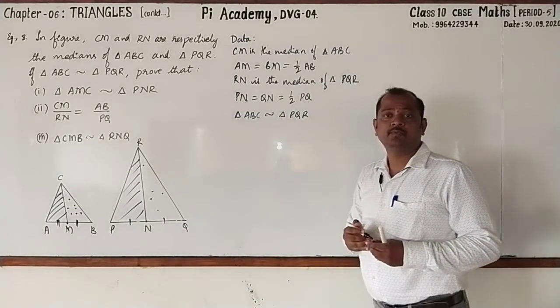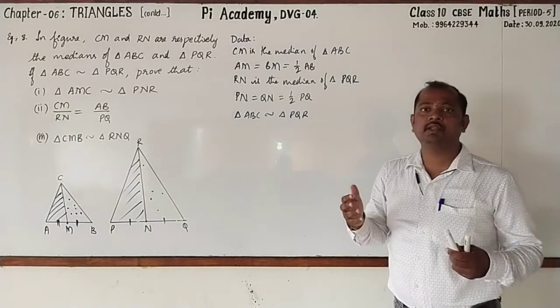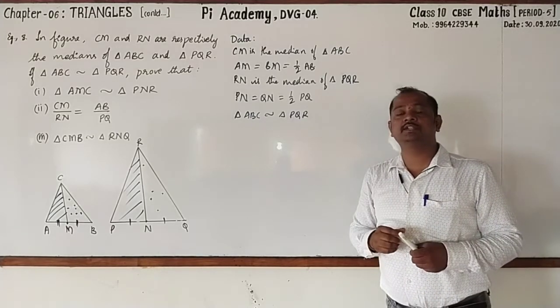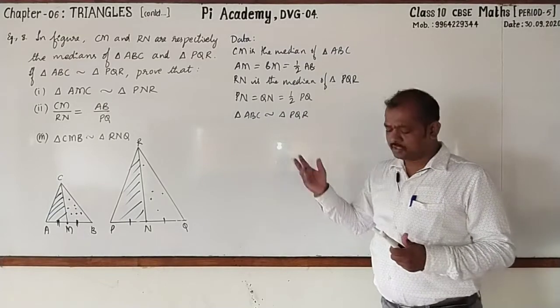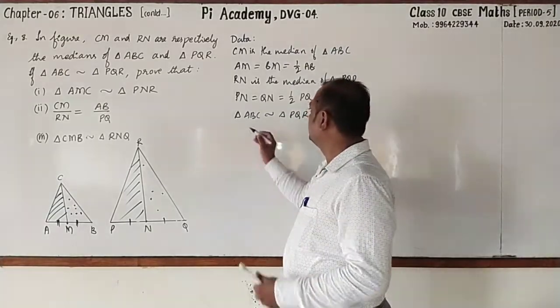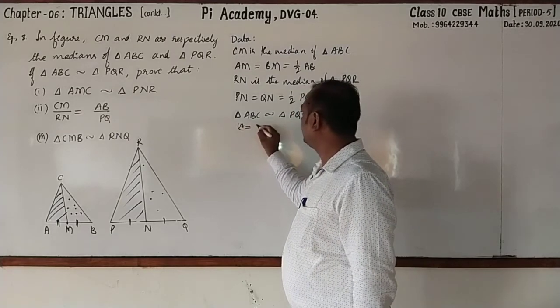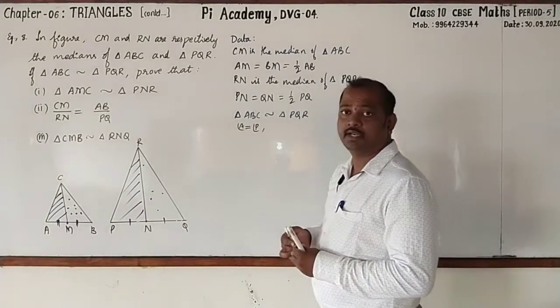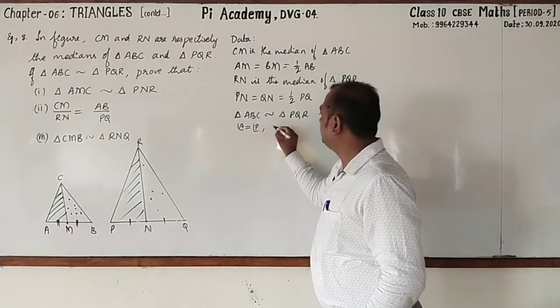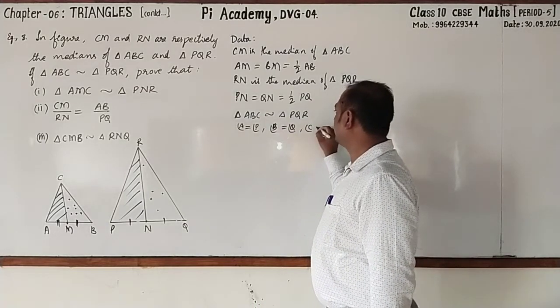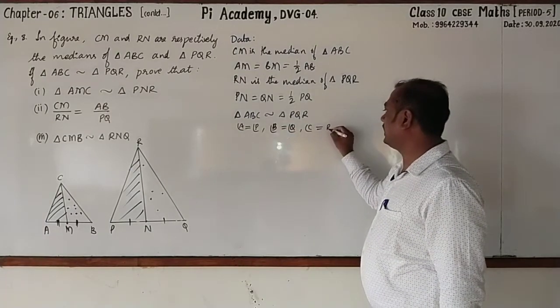If two triangles are similar, then their corresponding angles will be equal and the corresponding sides will be in the same ratio. Let us go for writing that also. What are the corresponding angles? See that angle A is equal to angle P. Next, angle B is equal to angle Q. Third angle, angle C equal to angle R.